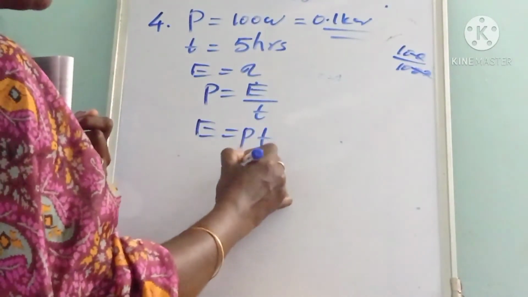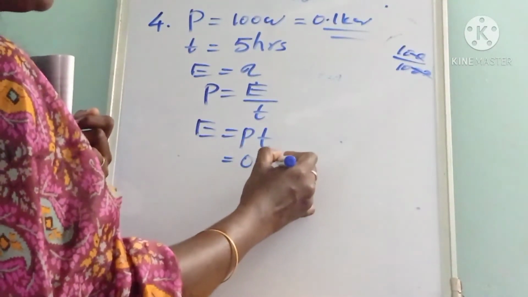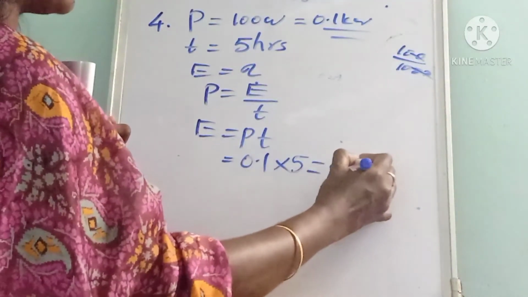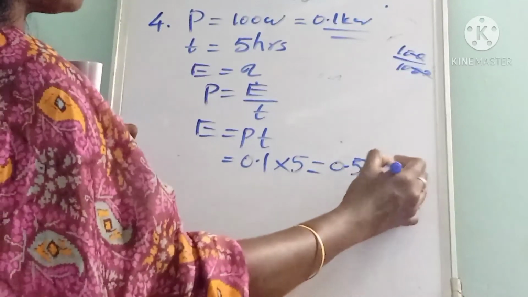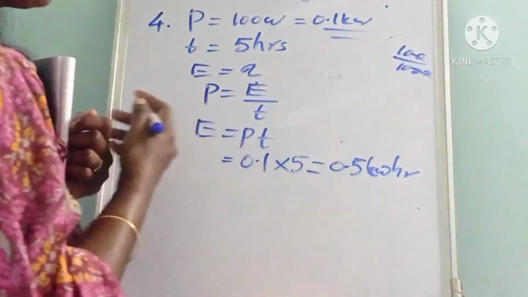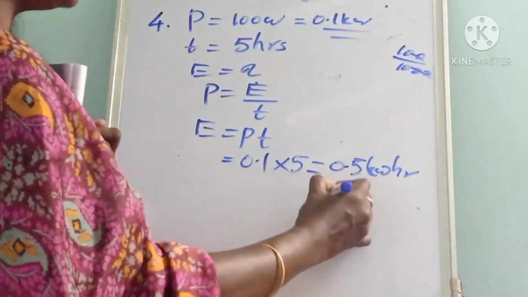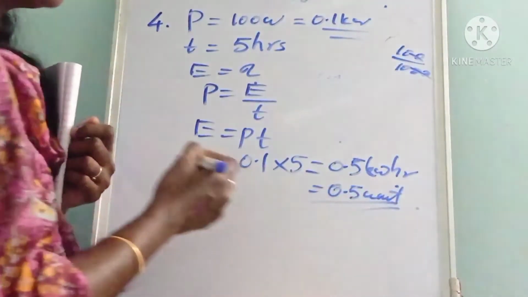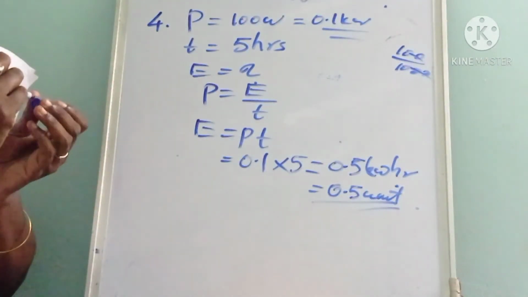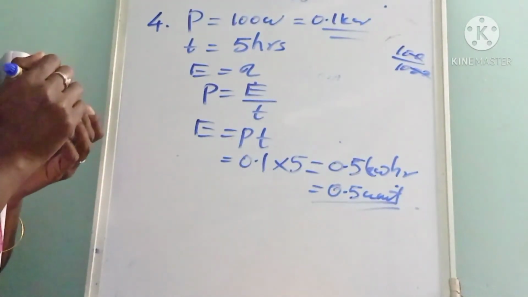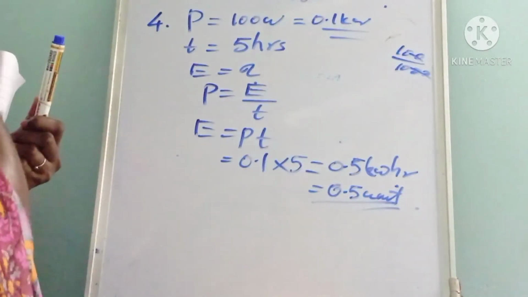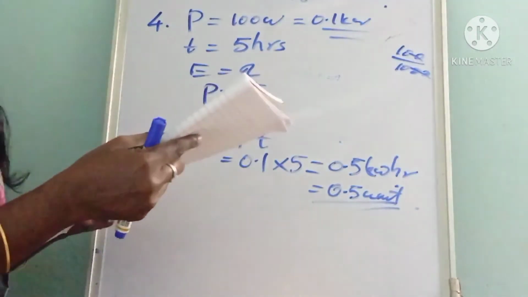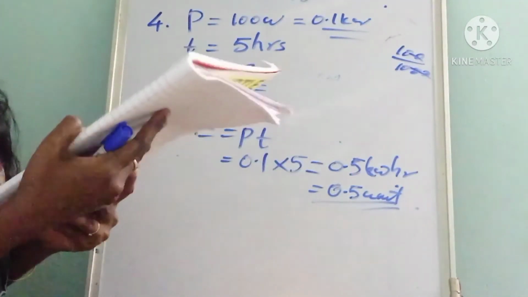So we can substitute P as 0.1 kilowatt into time is 5 hours. So we got 0.5 kilowatt hour, which is equal to 0.5 unit. You know, 1 kilowatt hour is equal to 1 unit. So the electric energy consumed by the electric bulb is 0.5 unit or 0.5 kilowatt hour.